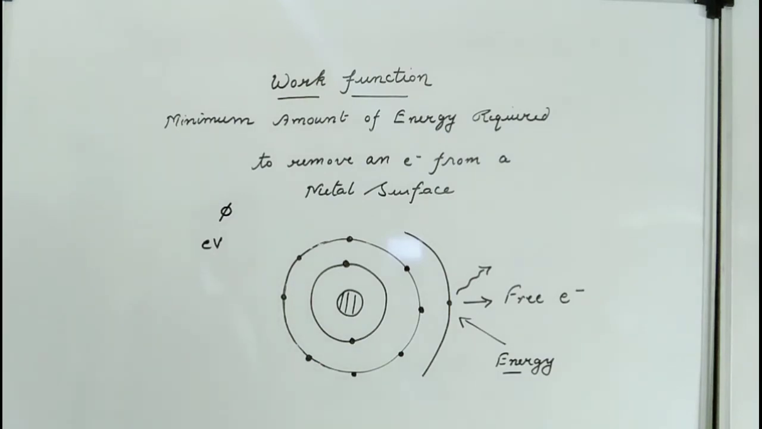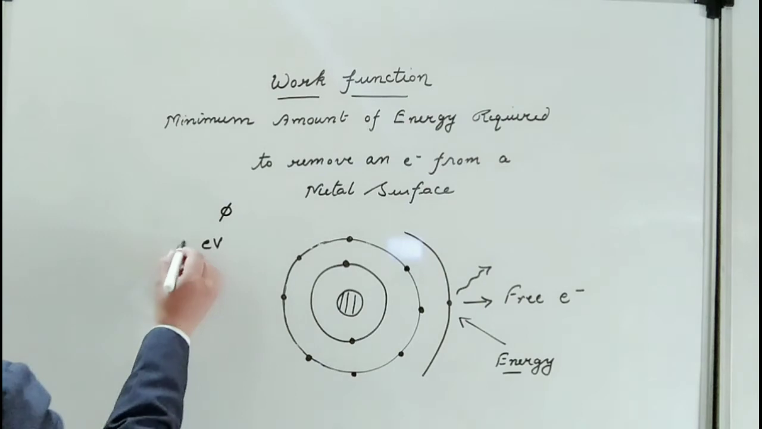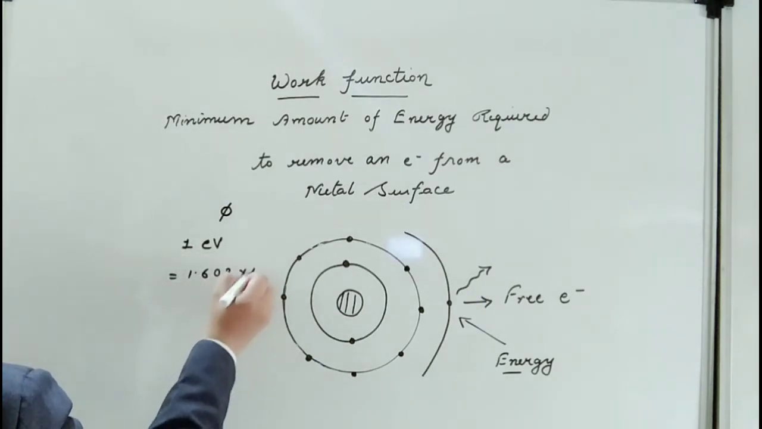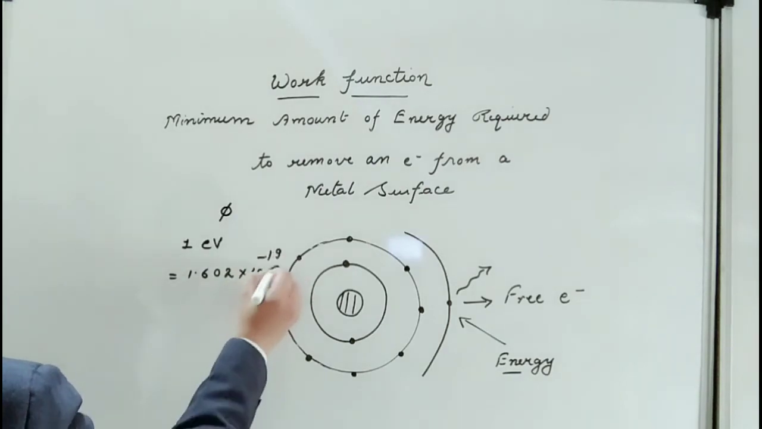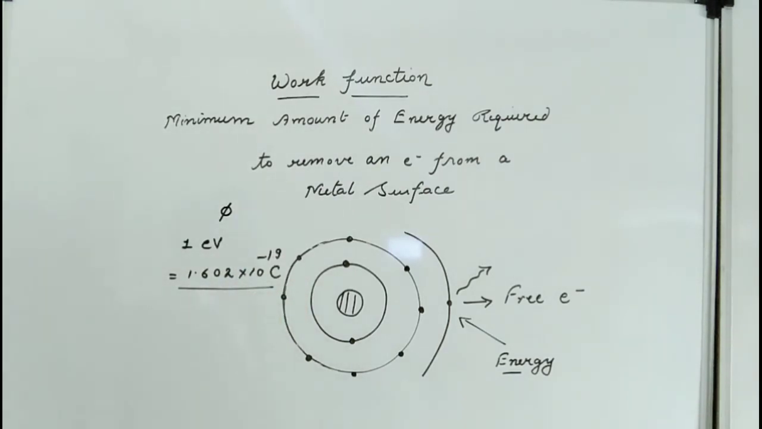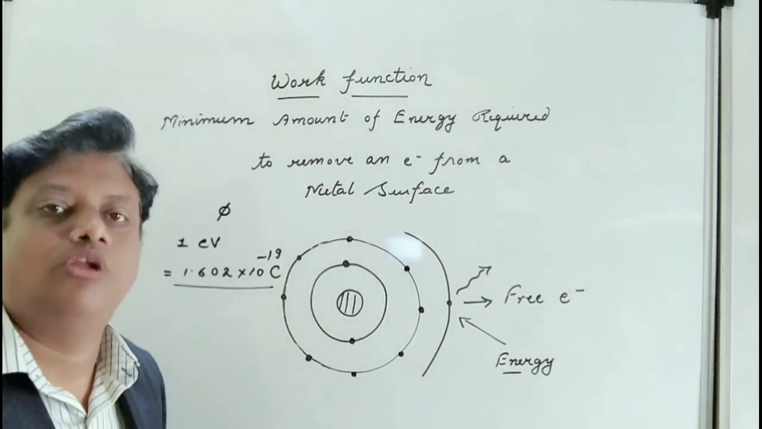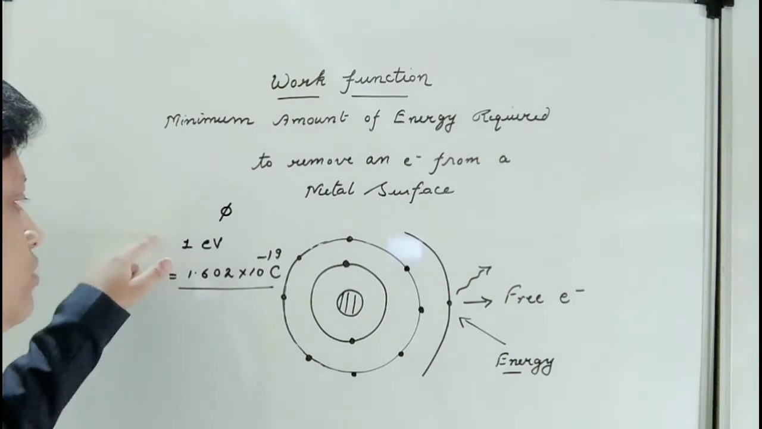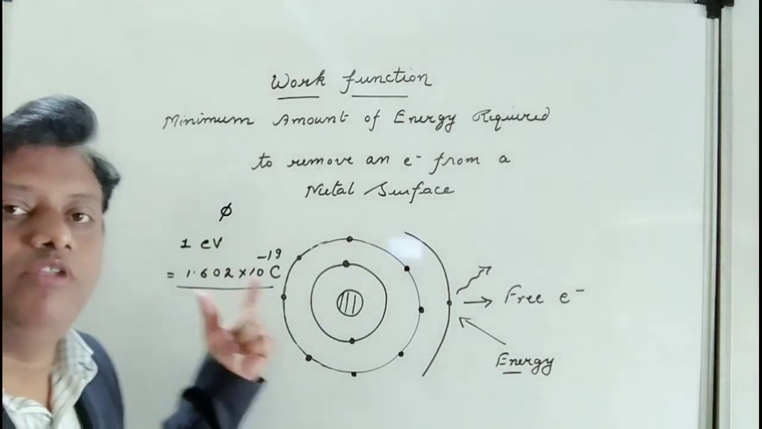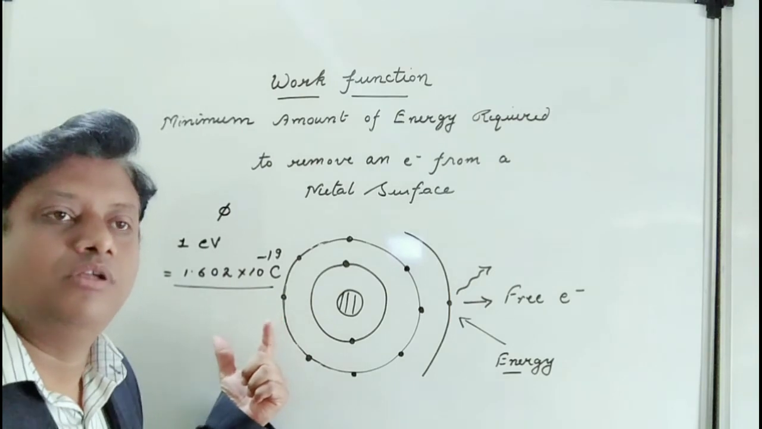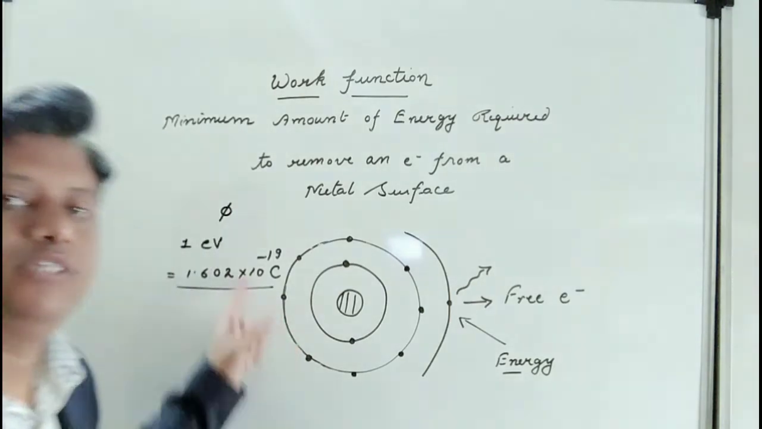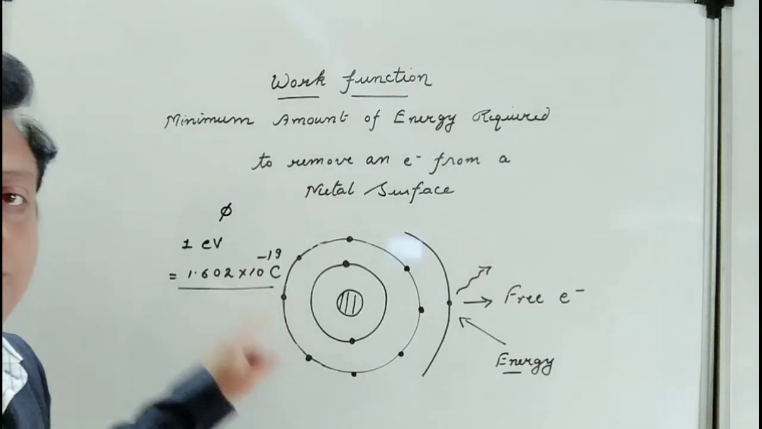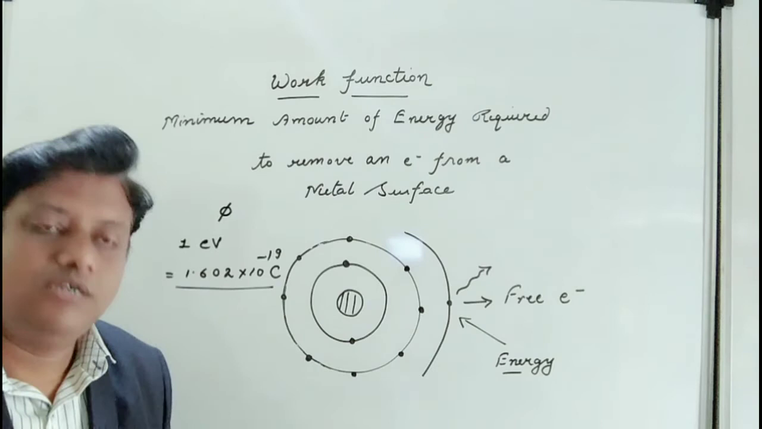Now 1 electron volt is equal to 1.602 into 10 power minus 19 coulombs, that is equal to the charge of the electron. So this is the conversion value of the electron volt, which we will mainly use to convert one system of unit into another. Okay, so 1 electron volt equals 1.6 into 10 power minus 19 coulombs. So this was all about the photoelectric work function.